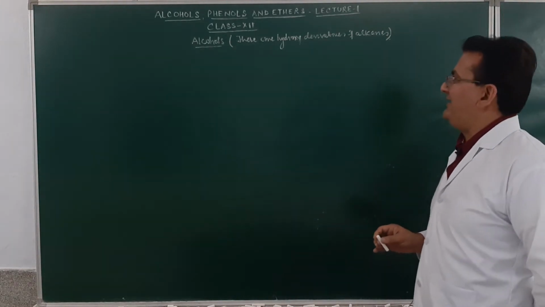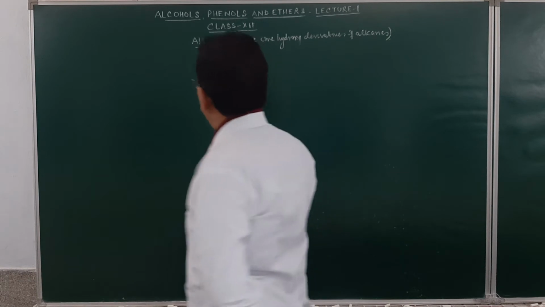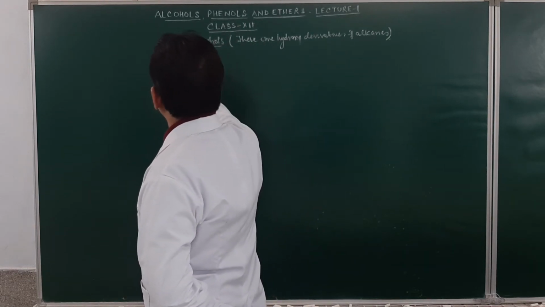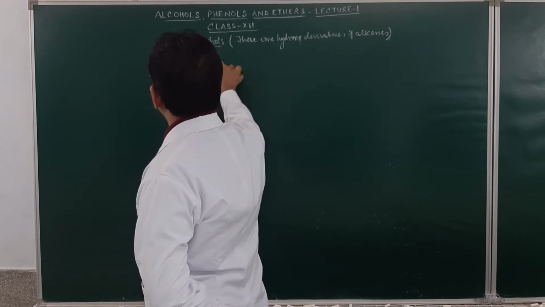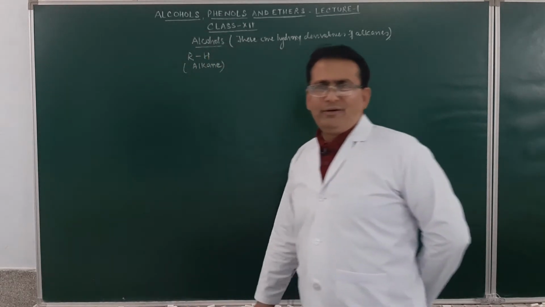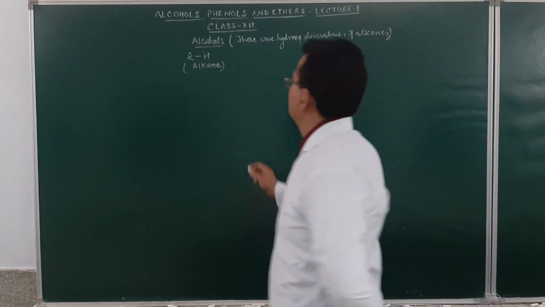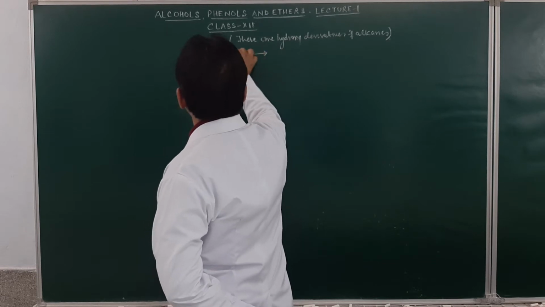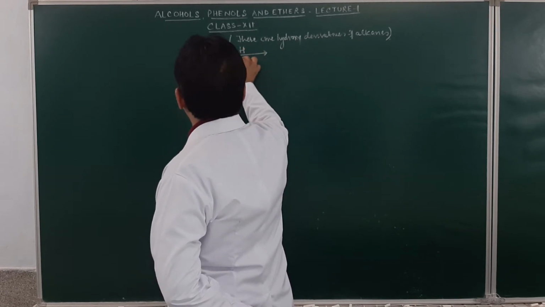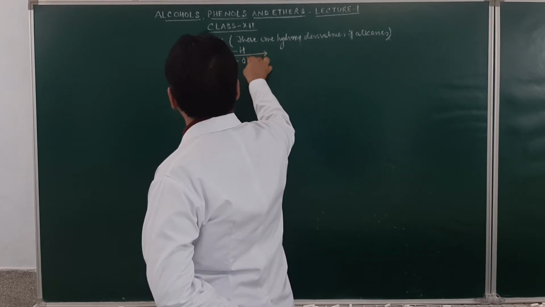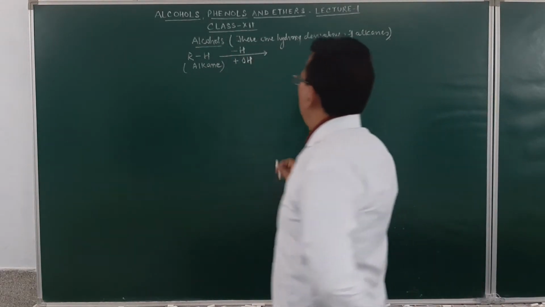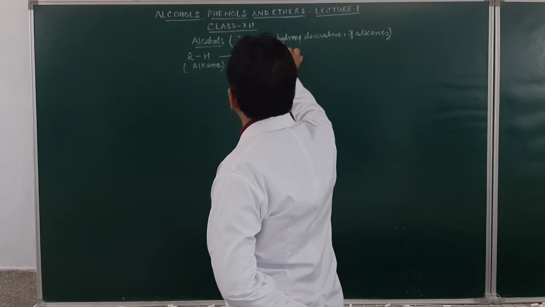What do I mean by this? If you take an alkane, alkane is RH. From the alkane, if a hydrogen atom is removed and a hydroxy group is substituted, it will result in the formation of alcohol.